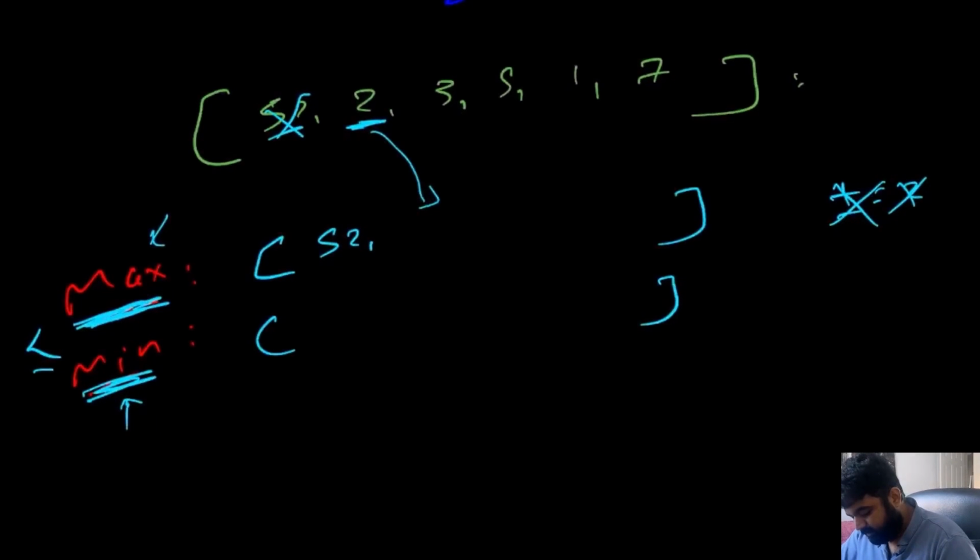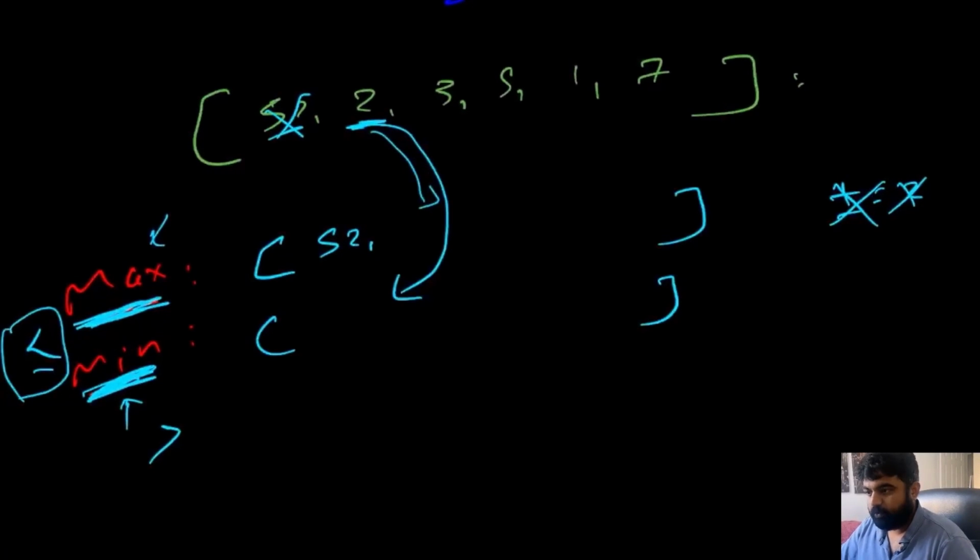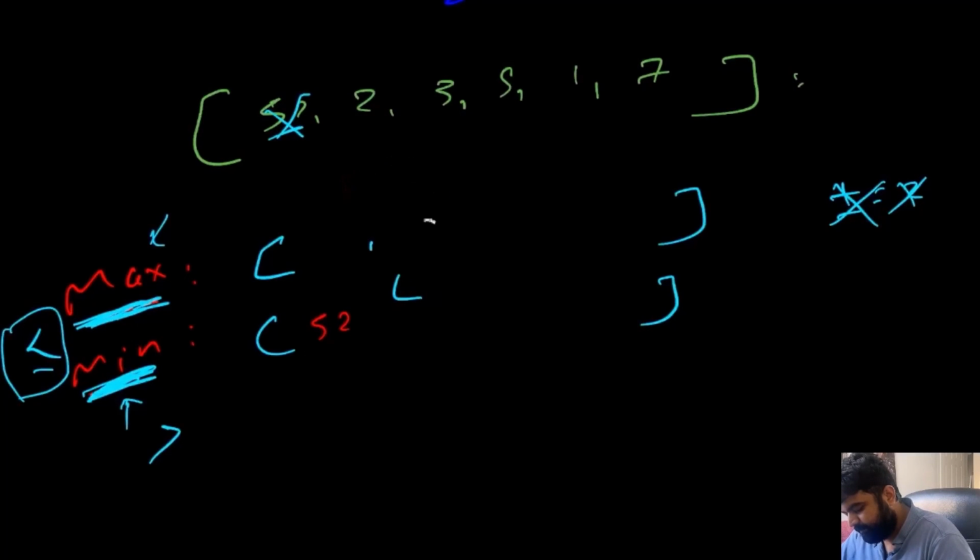So we know the property that every single value in the min heap has to be greater than max heap because of this one. So if we enter value number 2 in the min heap, will it make sense? No, absolutely not. Which means first we will have to push the maximum value that is currently present inside our max heap to the min heap. So first we are going to have value number 52 being pushed over here, and then we are going to have this value number 2 being pushed to our max heap.